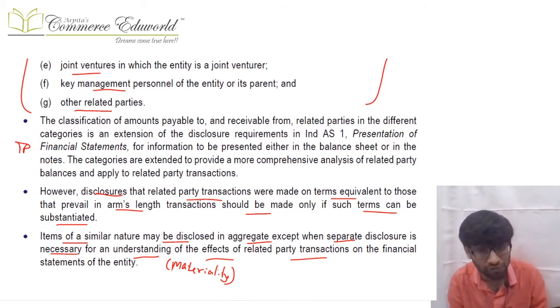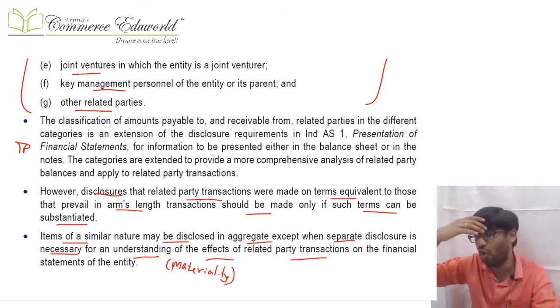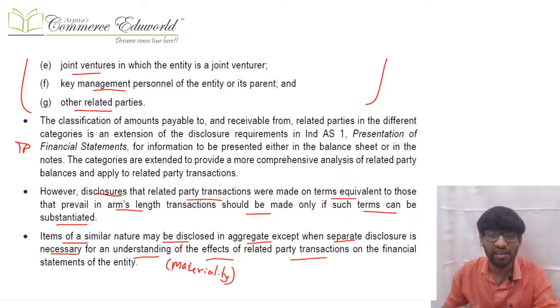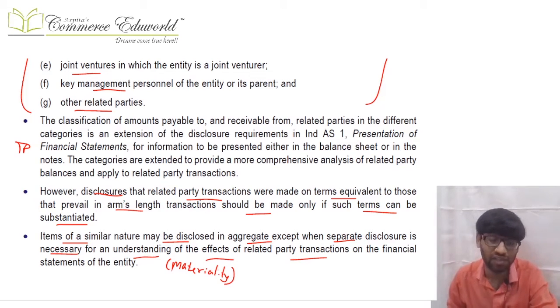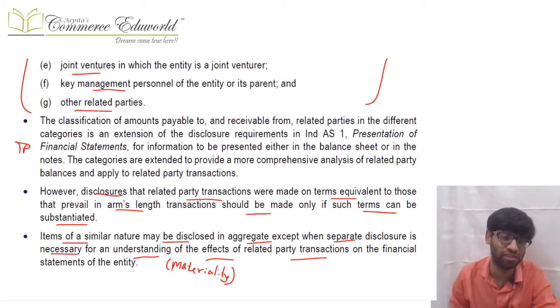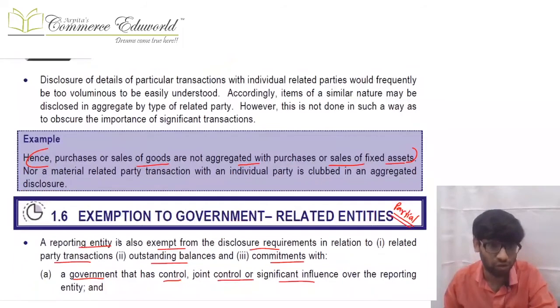Next, sometimes it can happen that there are two related parties. I am related with some entity and I have to give disclosures, and between us there are so many transactions. So can I aggregate? Similar transactions can be aggregated, no problem with that. But if separate disclosure is necessary for understanding, then separate disclosure should be given. So if there are 100 transactions which are quite similar in nature, you can aggregate. But if one of them is different, and it is necessary to disclose it separately for understanding purposes, then we will have to give that separate disclosure also.